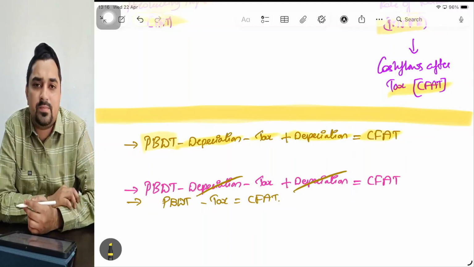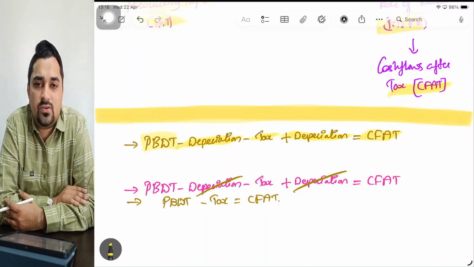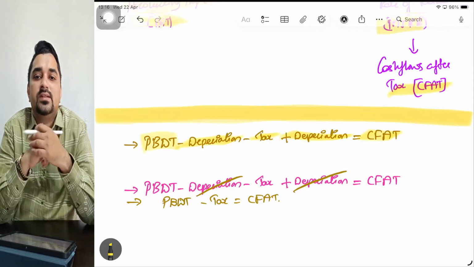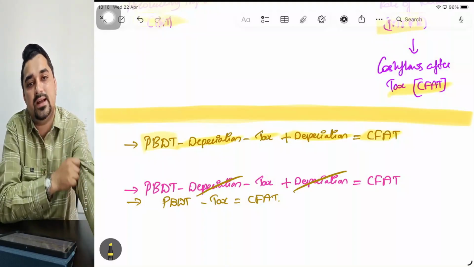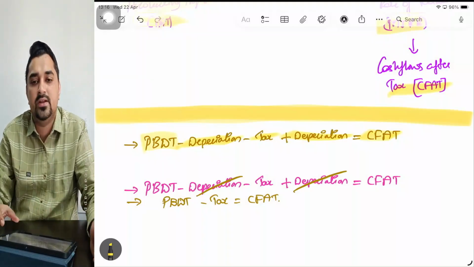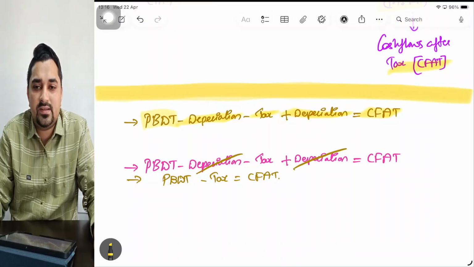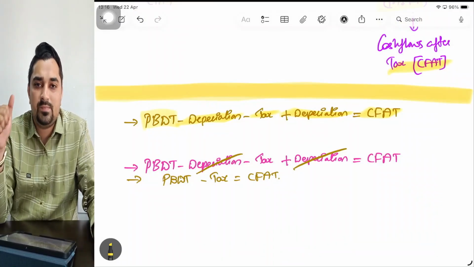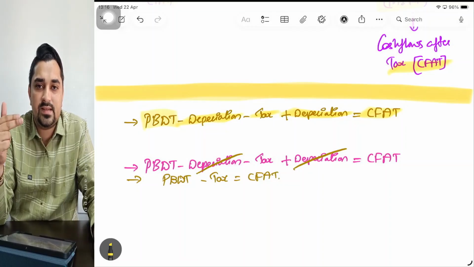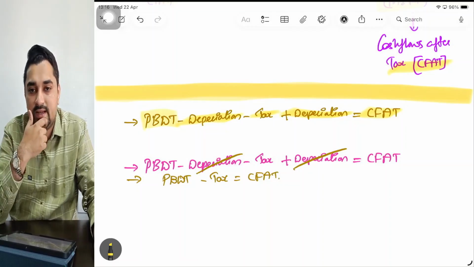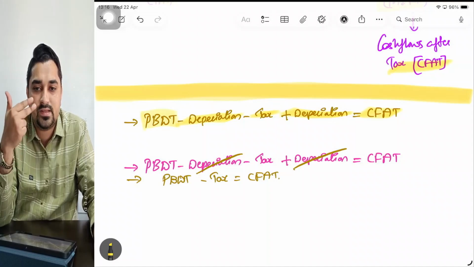Again, I'll add back depreciation. Why should I add back depreciation? You all know very well, because depreciation is a non-cash expense. Since depreciation is a non-cash expense, I'll add it back, then I'll get CFAT. So CFAT calculation is very simple: PBDT minus depreciation minus tax, add back depreciation, you'll get CFAT. I repeat, PBDT minus depreciation minus tax, add back depreciation, you'll get CFAT.